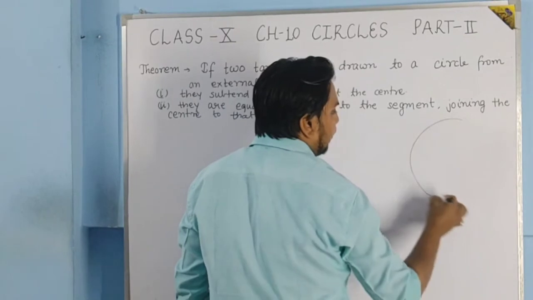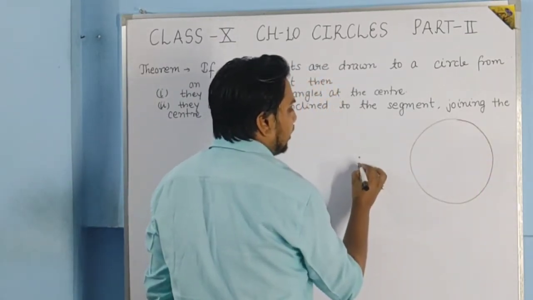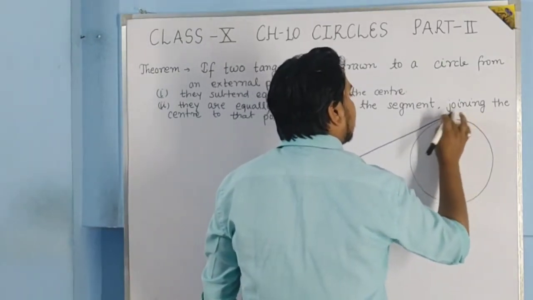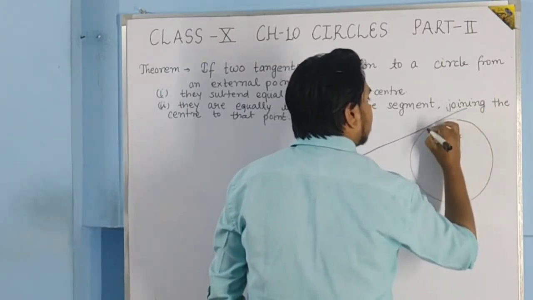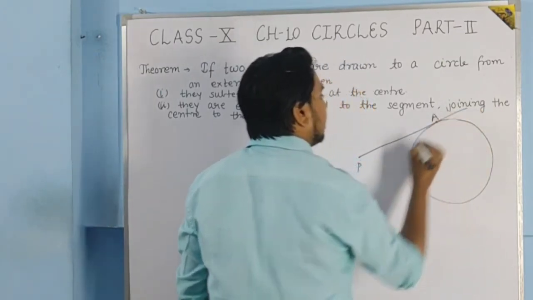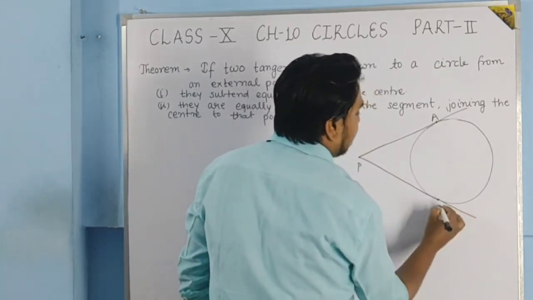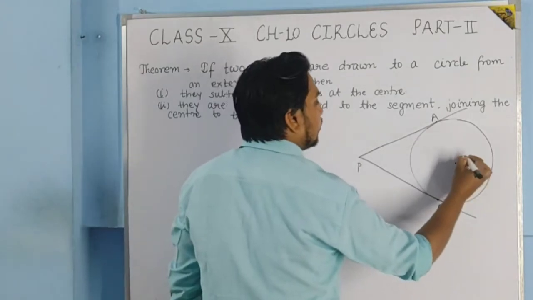It means that if there is a circle, and one external point P is there, and from this P one tangent is drawn like this, suppose it is PA, and one tangent is drawn like this, suppose it is PB.